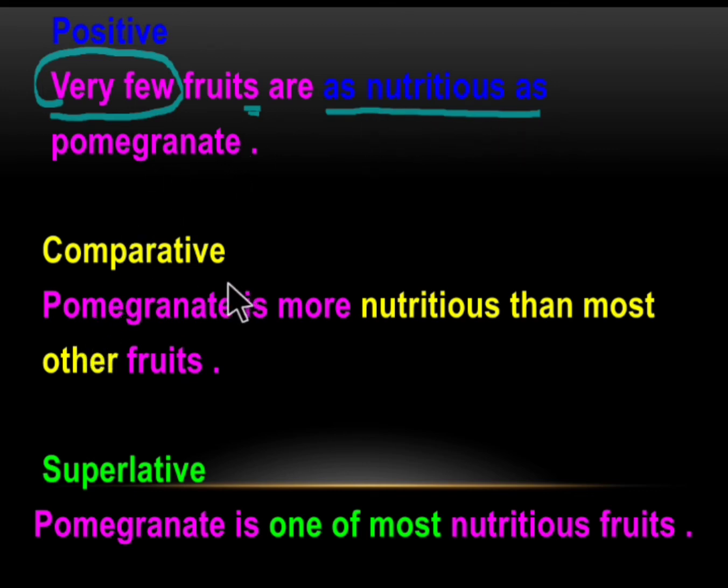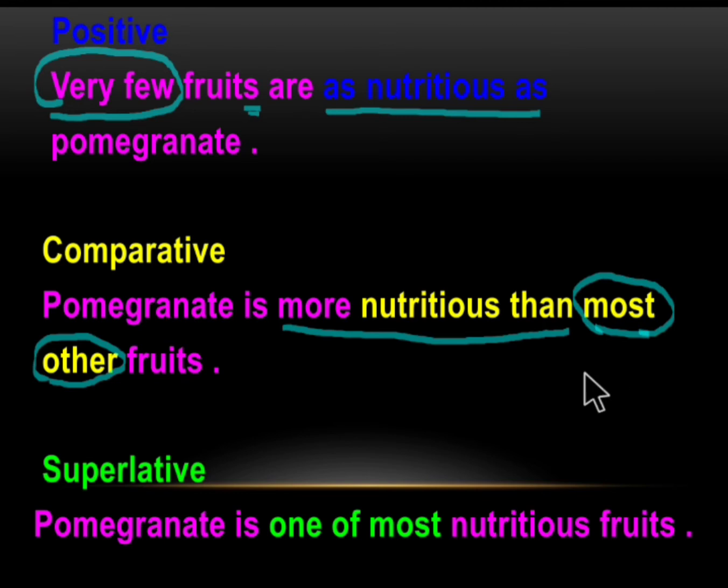In the comparative degree, pomegranate is more nutritious than, this is the basic rule, more nutritious than most other fruits. Most other, this is the type 2 rule. And you can see here fruits, this is also in plural form. Here we have fruits in the plural form, and similarly fruits here also in the plural form.